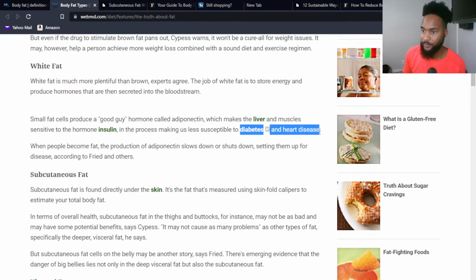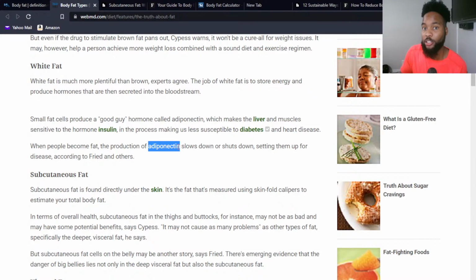All right. Overall, what are we saying? What we want to do is we want to make sure that we're keeping a healthy body fat to muscle ratio, right? Now, the more body fat we add, the heavier we get as humans, you're going to slow down the production of this hormone right here, adiponectin.